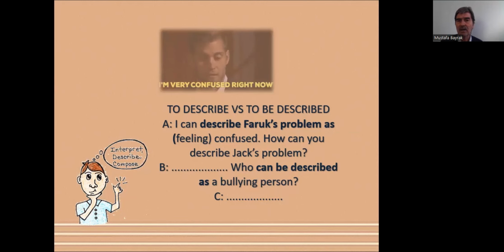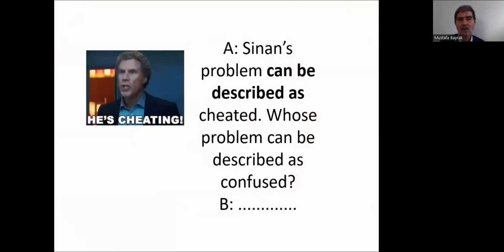Unfortunately, Turgay can be described as a bullying person or just as bullying, adjective. Okay, he's cheating. The gift says he's cheating. Sinan's problem can be described as cheated, adjective, yes, cheated, passive. Whose problem can be described as confused? Simon's problem can be described as confused.